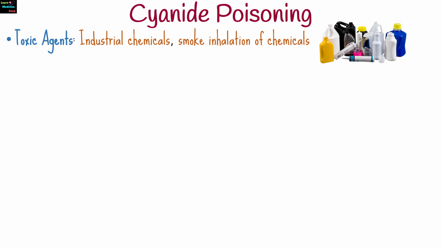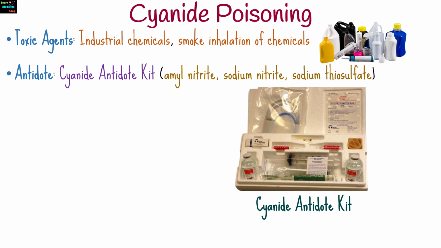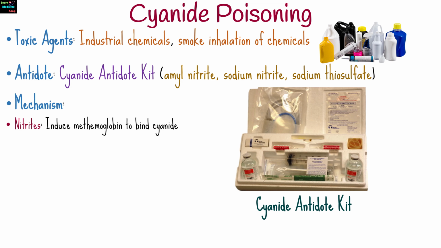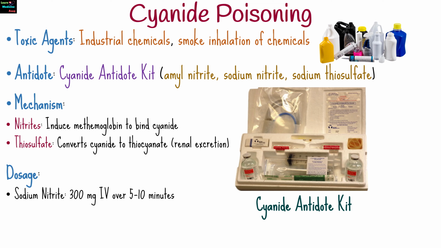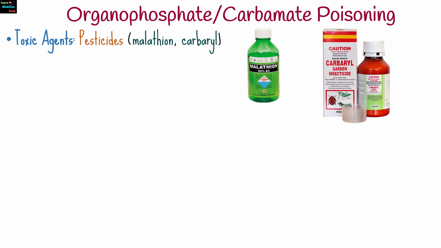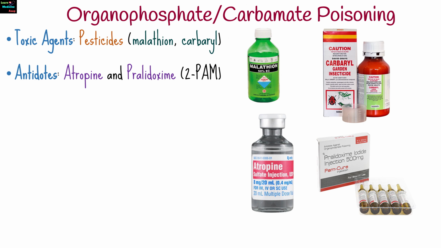For cyanide poisoning, the cyanide antidote kit is used. Sodium nitrite induces methemoglobin at 300 milligrams intravenously over 5 to 10 minutes, and sodium thiosulfate converts cyanide to thiocyanate at 12.5 grams intravenously. In organophosphate or carbamate poisoning, administer atropine and pralidoxime.